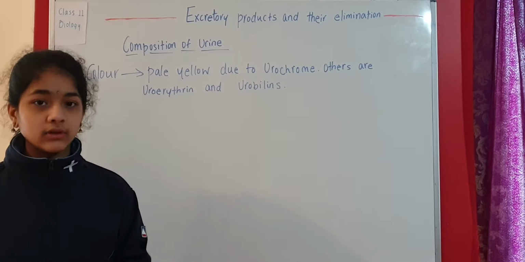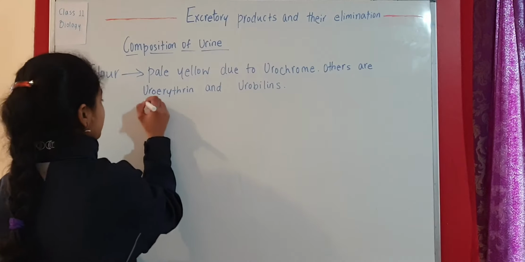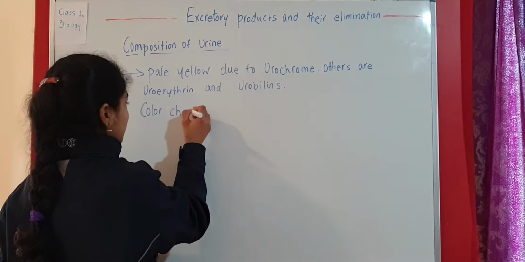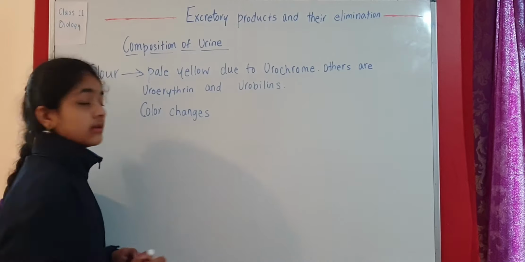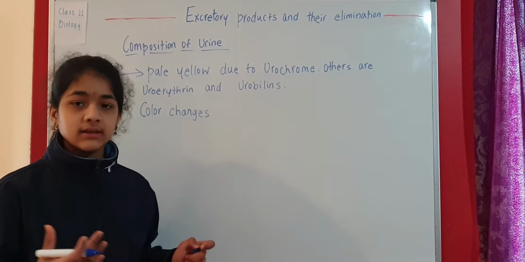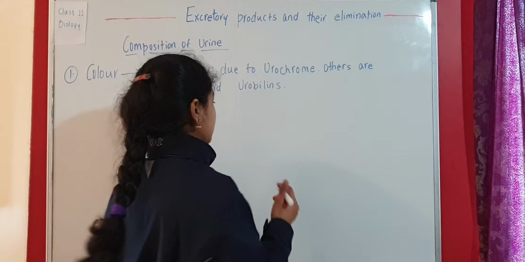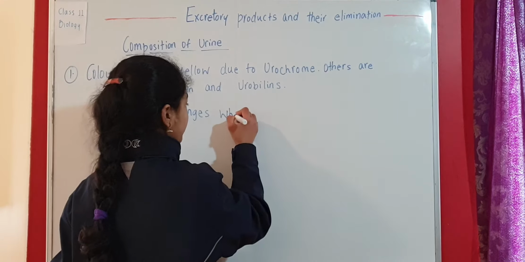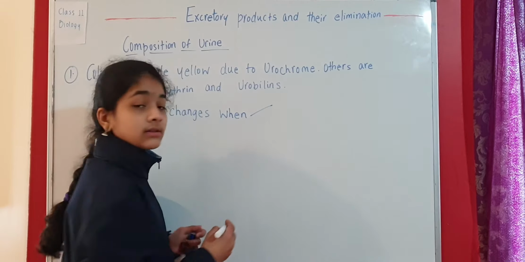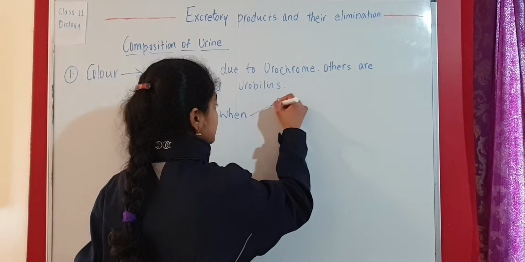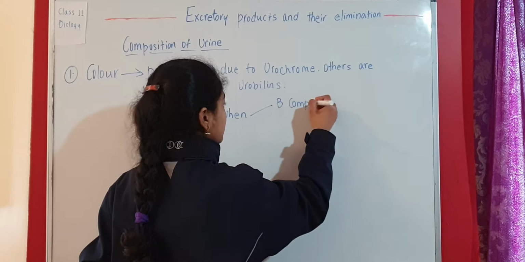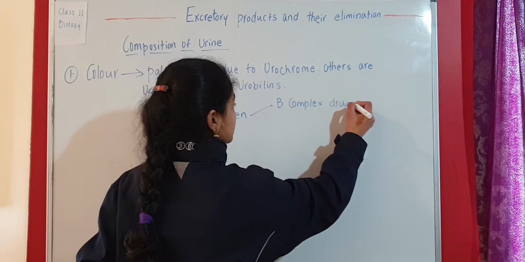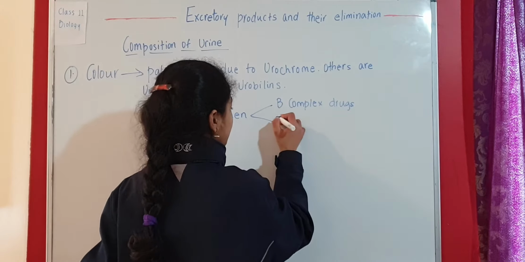Sometimes the color of the urine may change. Color changes when a person consumes certain substances. So color may change when we take some B complex drugs, and also some beets.